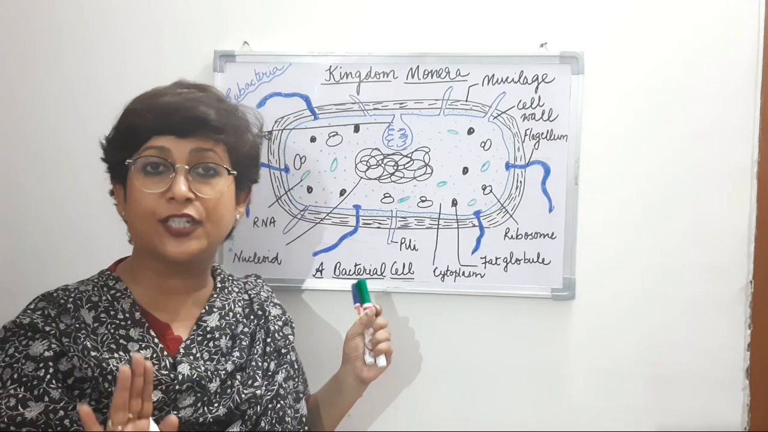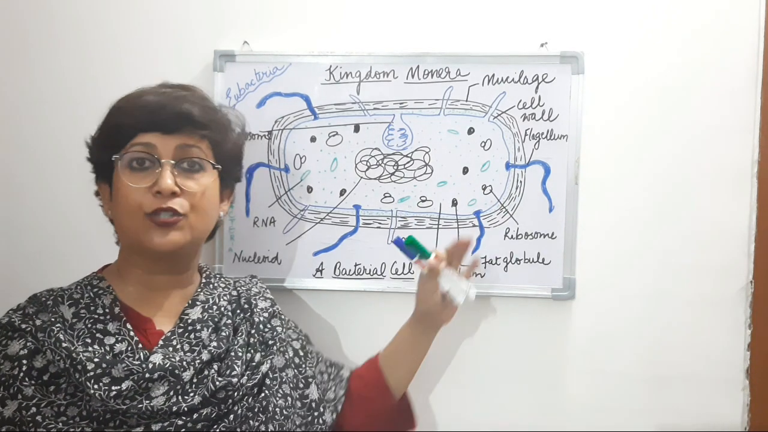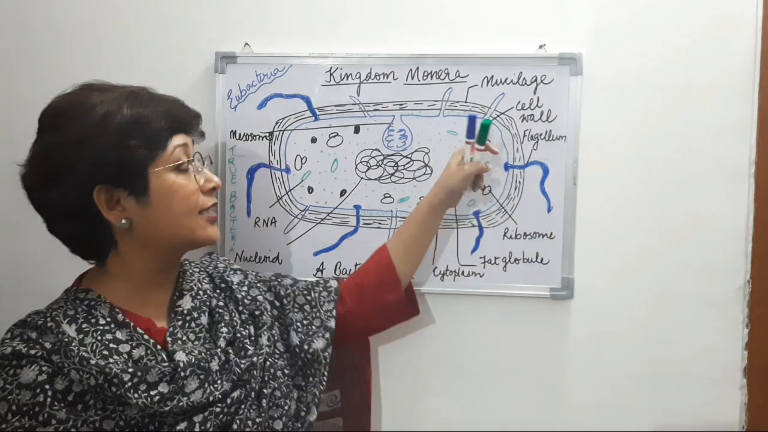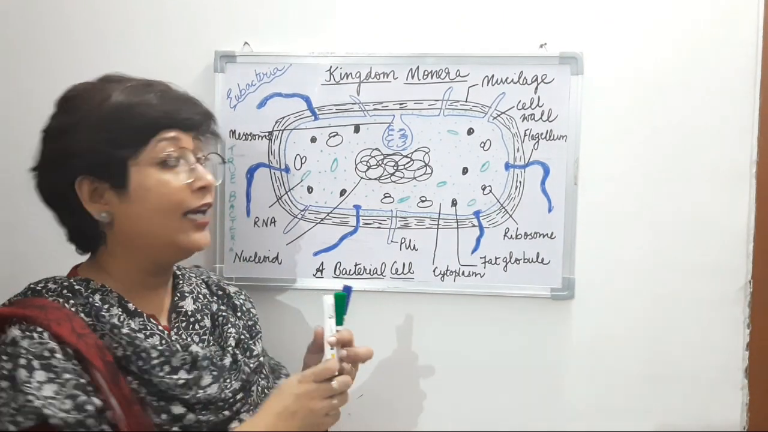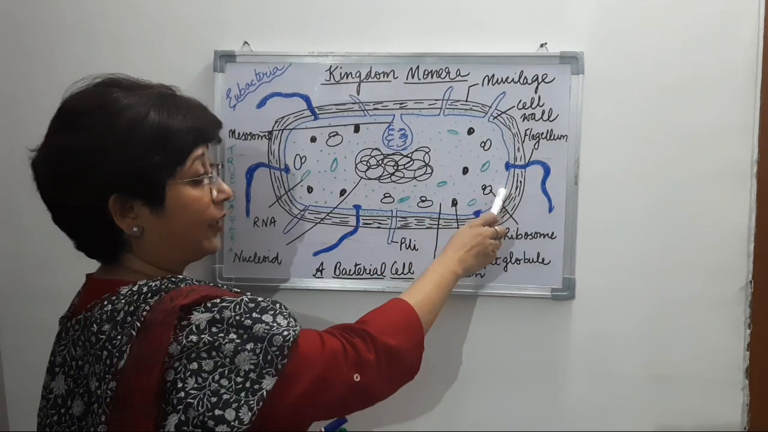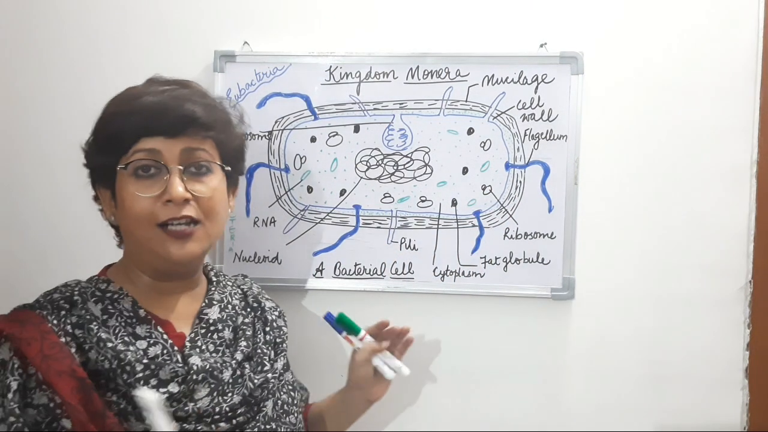You will not write mucilage, right? Because that is developed later as a protective layer. Mucilage is not the outermost layer. The cell wall is the outermost layer, right? Inner to the cell wall is the cell membrane, the one that I've drawn in blue color, right? That is the cell membrane.